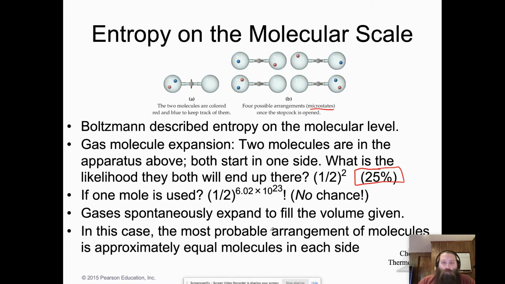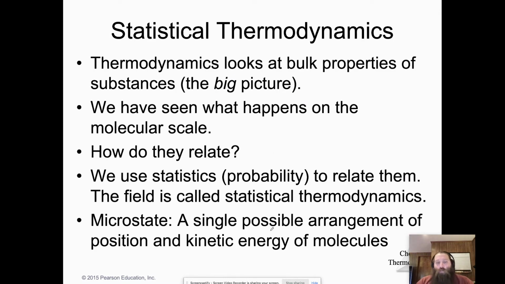Now, if the world were comprised of little teeny tiny two atom or two molecule systems, well, number one, we wouldn't be here. And number two, that would be really boring. The fact of the matter is, we are big picture molecules, trillions and trillions and trillions of molecules that are all interacting. So in thermodynamics, we try to look at the bulk property of a substance in order to examine the big picture of what's going on.